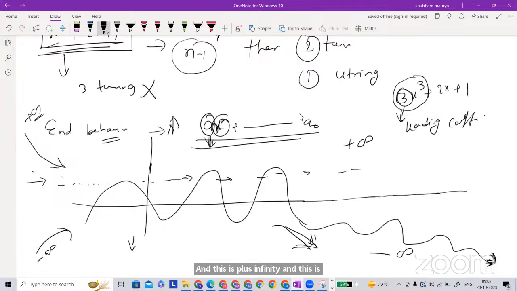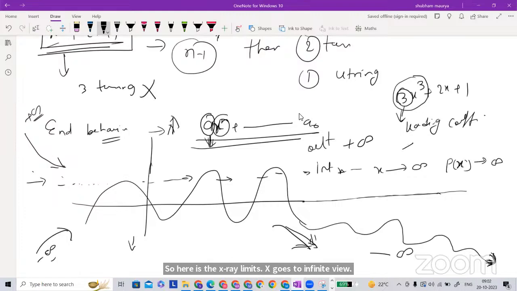So this is the output I wrote. What is the input here? Output means function value, input means x value. So here x goes to infinity, and we see how the polynomial behaves. In this direction, this side is called x goes to positive infinity. Plus you can write here.